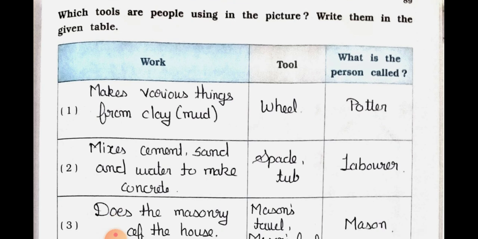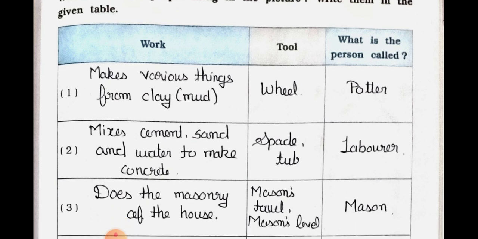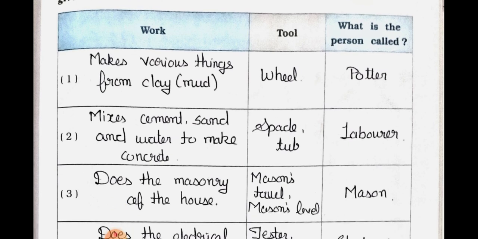First of all, see work, then tool, and what is the person called. Number 1, work: makes various things from clay. Those who are making various things from clay, meaning mud. The tool they use is the wheel. And what is the person called? That person is called the potter. Now see the number 2, work: mixes cement, sand and water to make concrete. Tools used: spade and a tub, and that person is called a laborer.